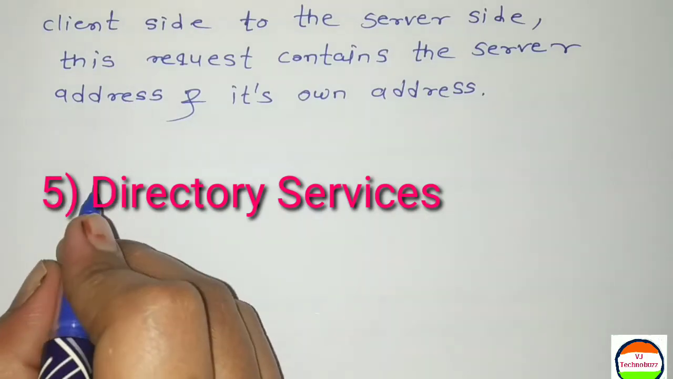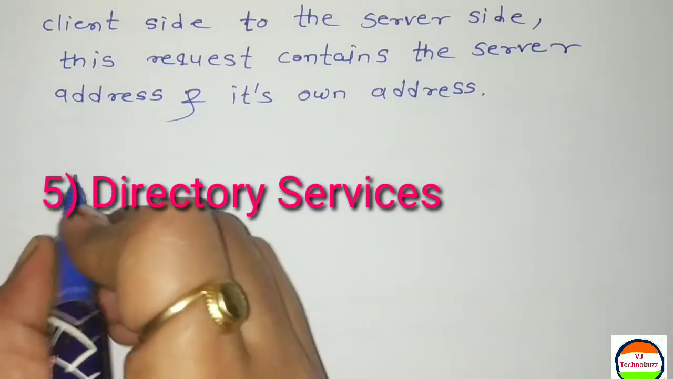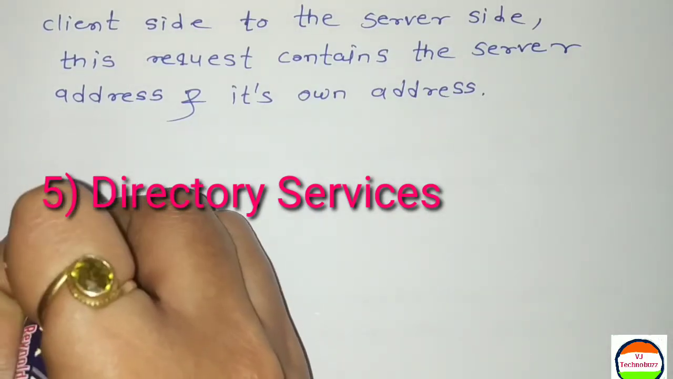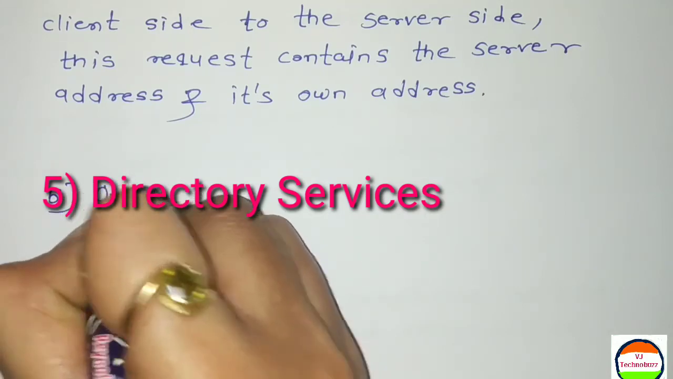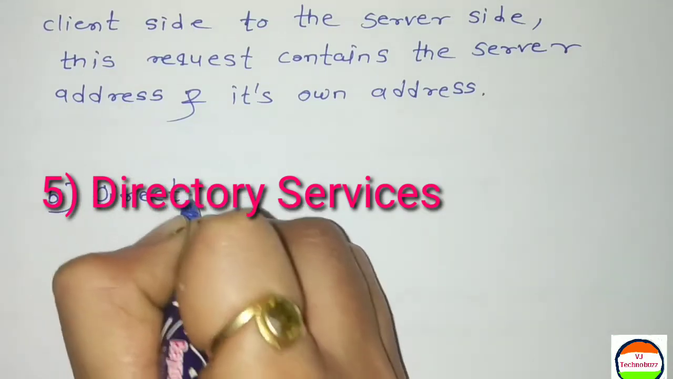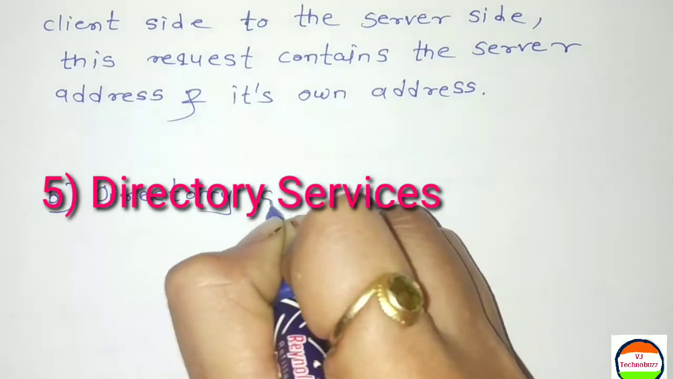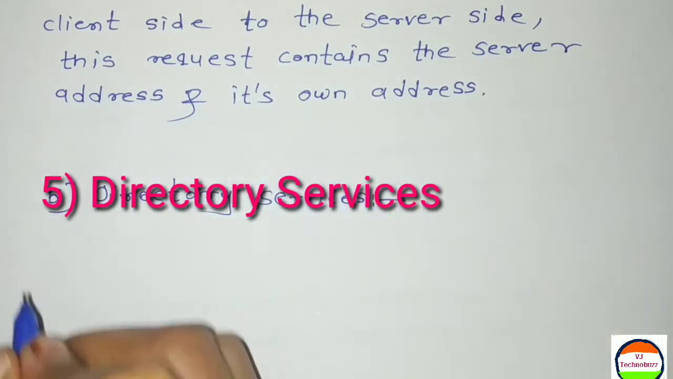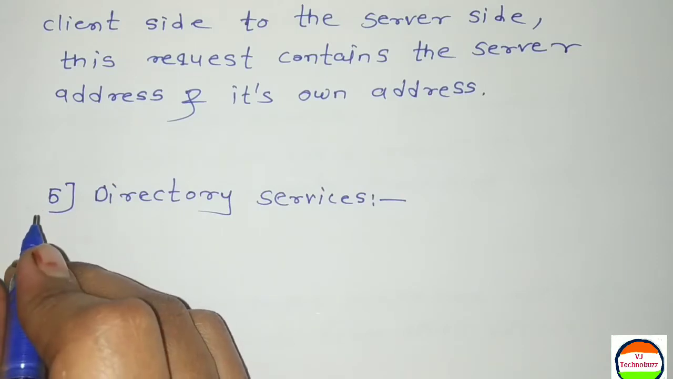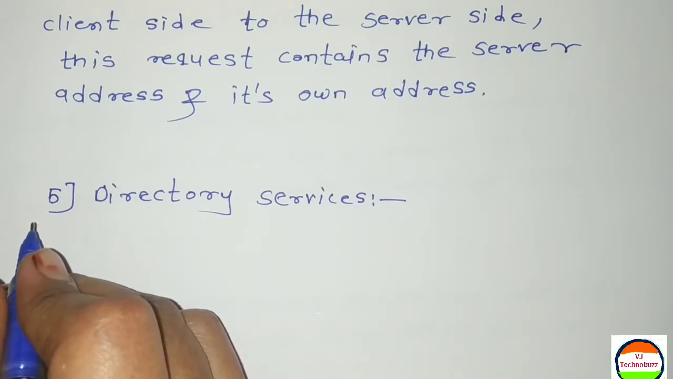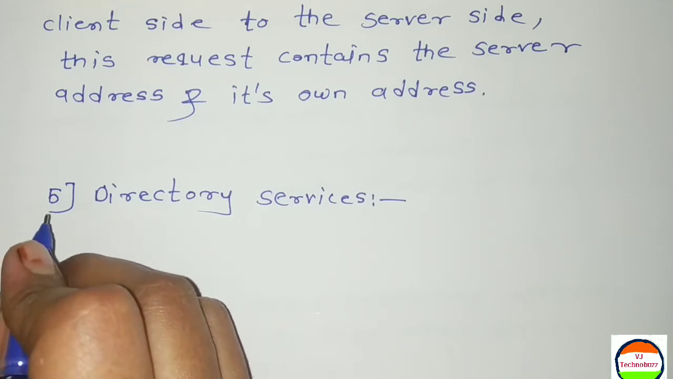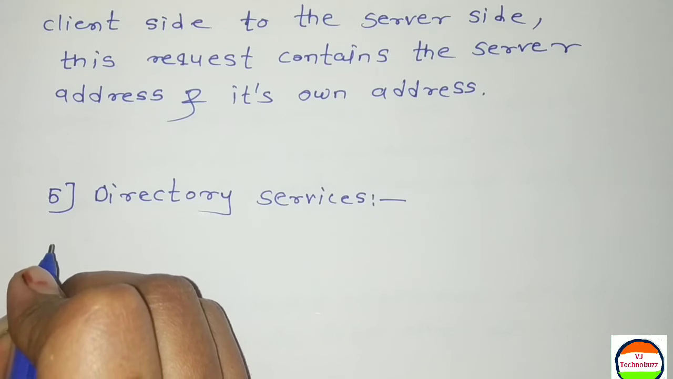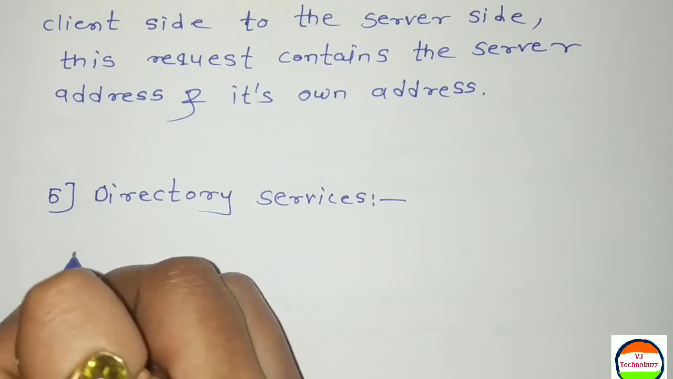Fifth function of application layer is directory services. A distributed database is contained by an application layer that provides access for global information about various objects and services.